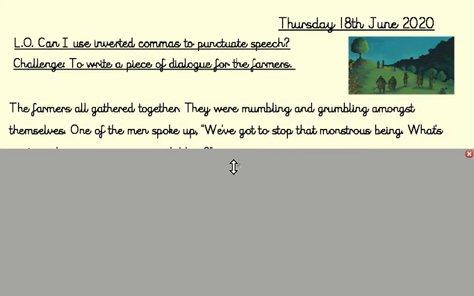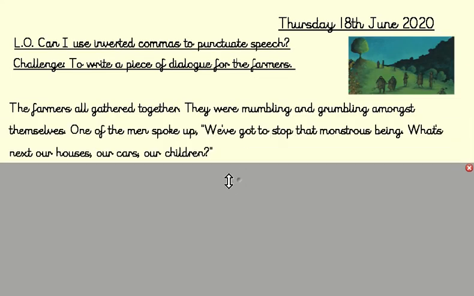Here we are. So, let's see, what have I put first? The farmers all gathered together. They were mumbling and grumbling amongst themselves. You can magpie those first couple of sentences if you want to. One of the men spoke up. So where I'm introducing the speaker first, I remembered to put my comma, and then my inverted commas to start my inverted comma sandwich. We've got to stop that monstrous being. What's next? Our houses, our cars, our children? I've got my question mark inside my inverted commas.